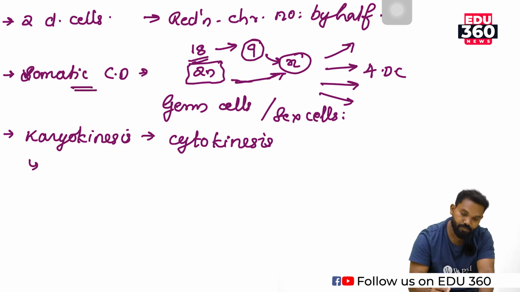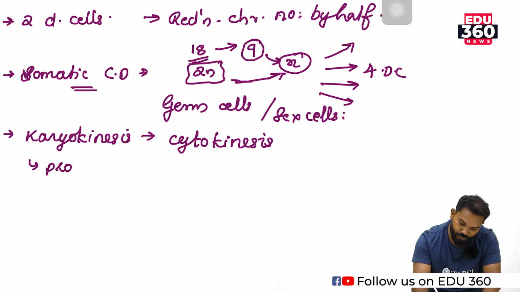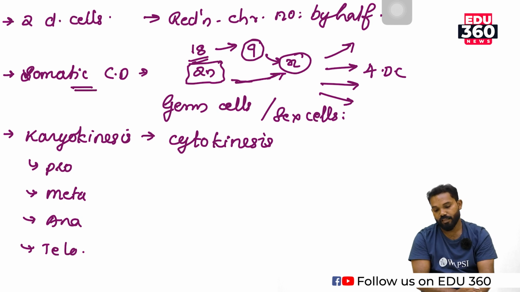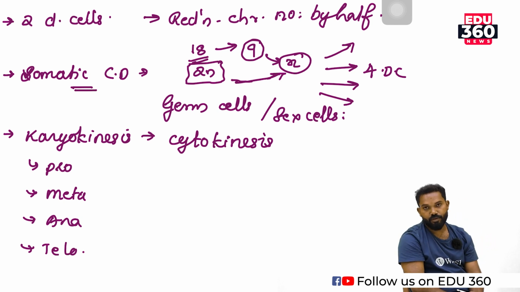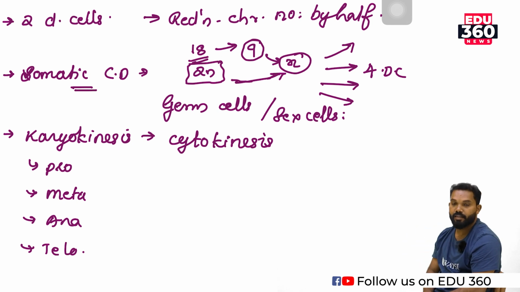Karyokinesis generally involves 4 steps: prophase, metaphase, anaphase, and telophase. So in the case of mitosis, the first step is prophase, then metaphase, anaphase, telophase, and cytokinesis.